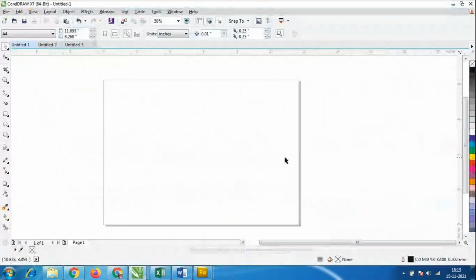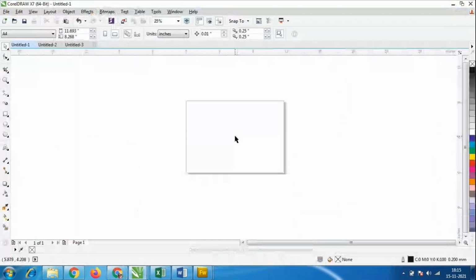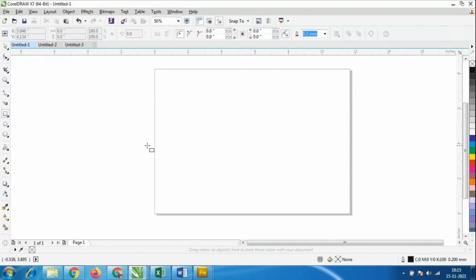CorelDRAW software. I'll go to this tool, the rectangular tool, the first one.